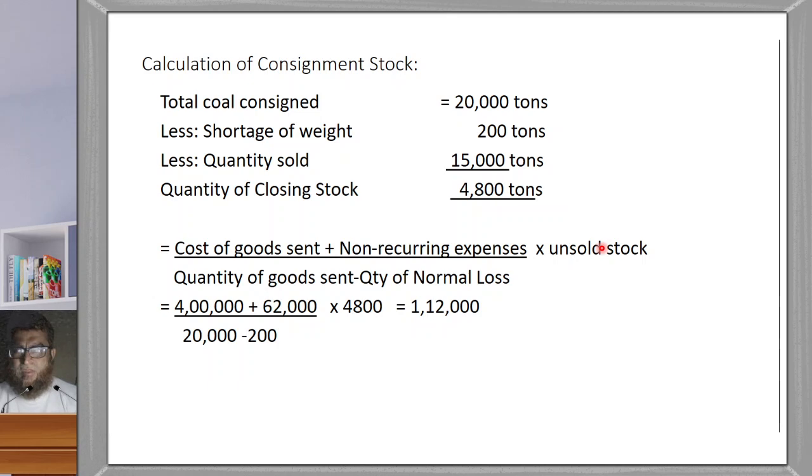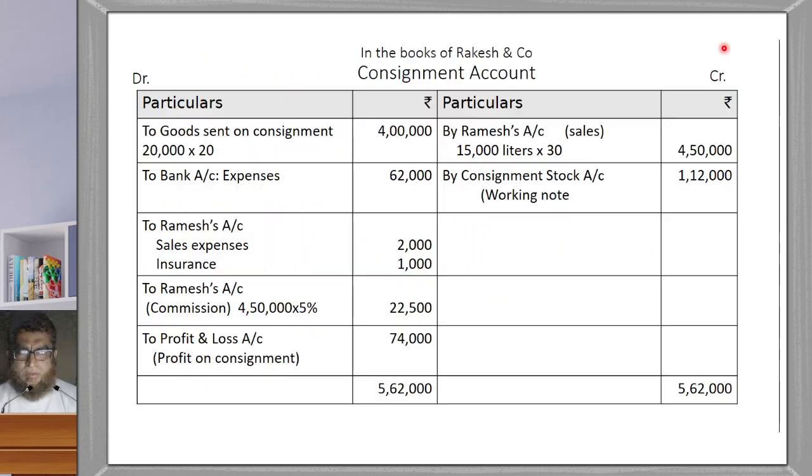So the balance here in the consignment account, the total is 5,62,000. You deduct from 5,62,000: 4,62,000 minus 3,000 minus 22,500, and you will get a balance of 74,000 rupees.